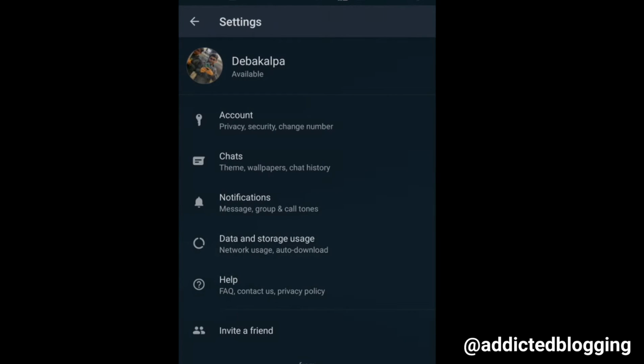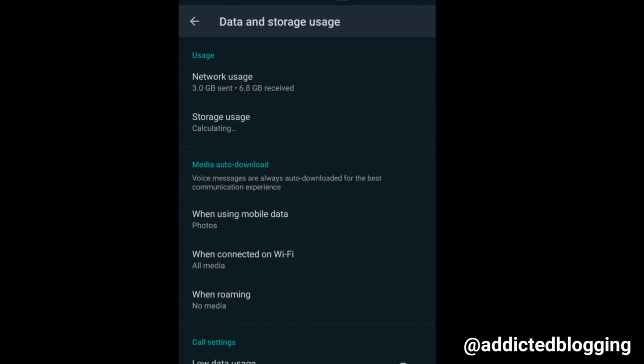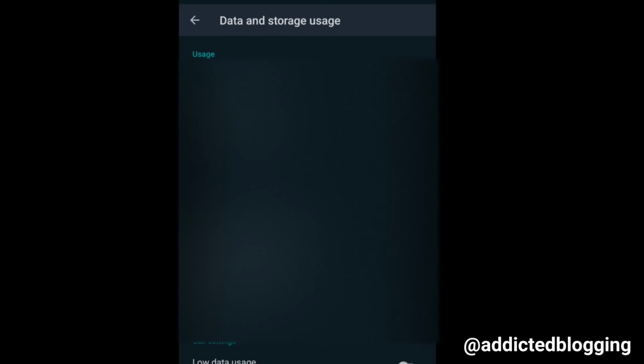Another trick I wanted to discuss is that in the data and storage usage, you can see how much data is used for your WhatsApp. And sometimes people will be sending you good morning messages, good afternoon messages, every media they will send in groups, and all the data will be saved in your WhatsApp gallery or your phone gallery, which many people don't want, and I also don't want.